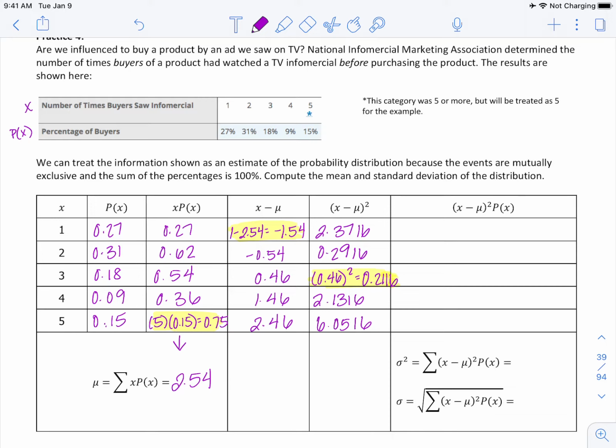Okay, now we have to take our value minus the mean squared, so the column we just did, times our P of x. Okay, so again, I'll do the work in this top column. So we're going to take 2.3716 times our P of x, which is 0.27. And this is going to give us 0.640332. I'll do one more. 0.2916 times our P of x, which is 0.31. And this gives us 0.090396.